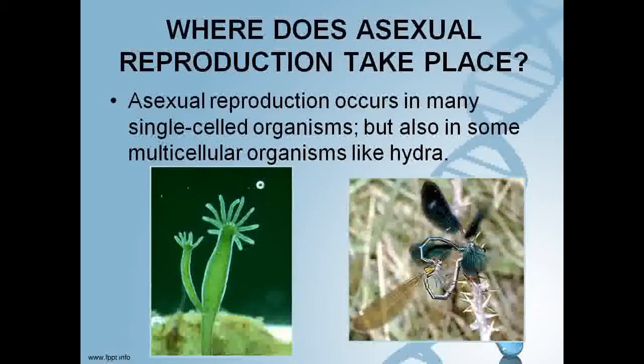Where does asexual reproduction take place? Asexual reproduction occurs in many single-celled organisms, but also in some multicellular organisms like hydra. Reproduction is the formation of new individuals, one of the most important characteristics in living things. Asexual reproduction is the production of genetically identical offspring from a single parent.